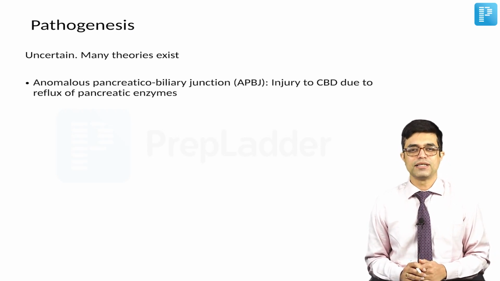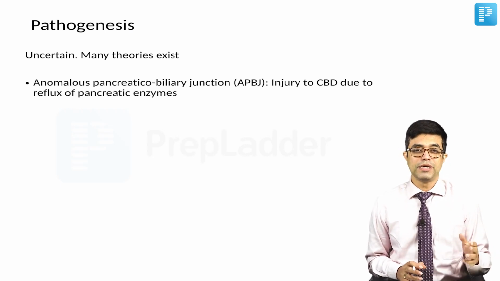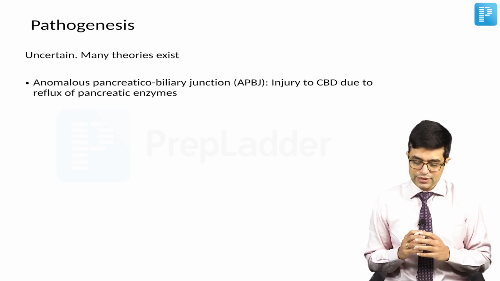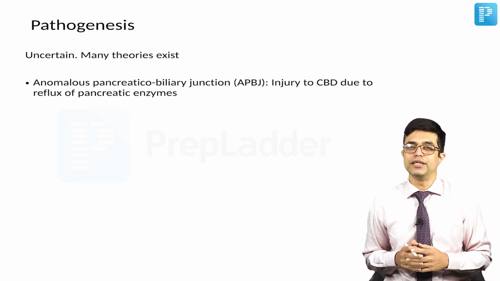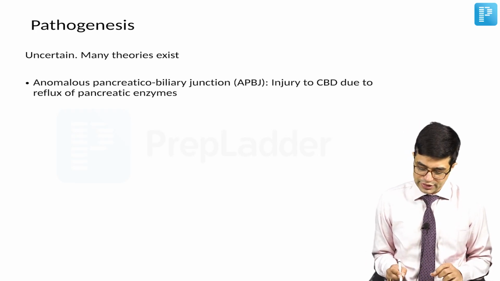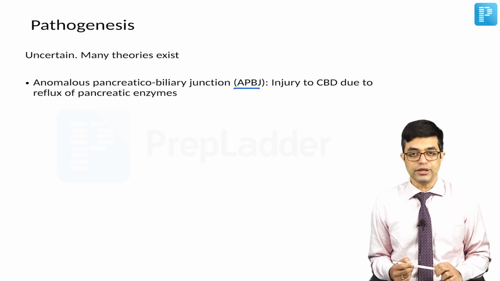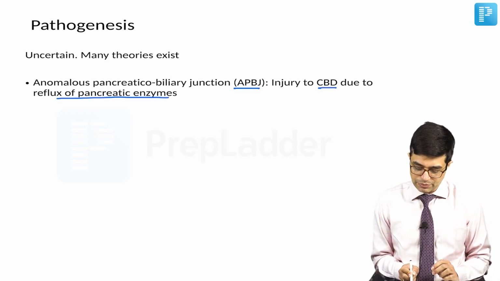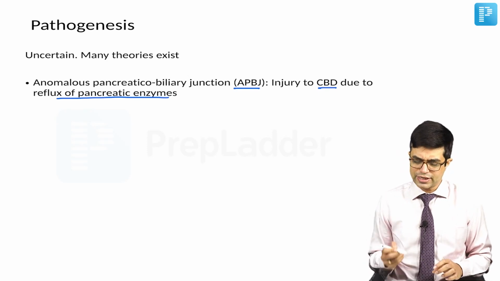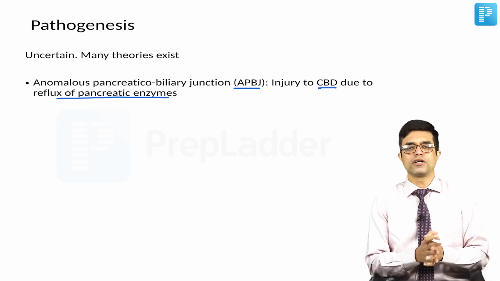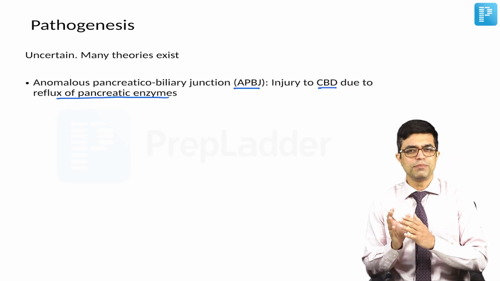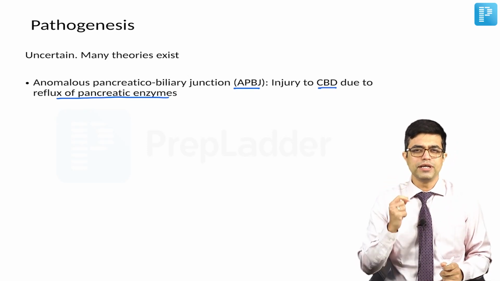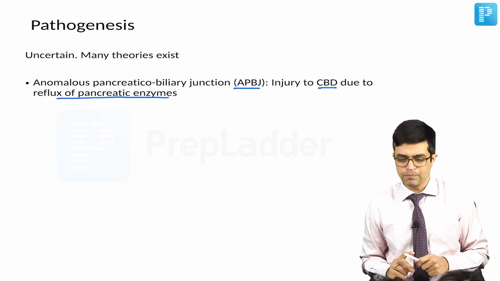One of the commonly accepted hypotheses which is applicable in the common variety of choledochal cyst is there is anomalous pancreatico-biliary junction in these patients. In short, it is written as APBJ. In this, there is injury to the CBD due to reflux of the pancreatic enzymes. Let us try to understand what is happening here. You know that the common bile duct joins with the pancreatic duct, and through the sphincter of Oddi they open into the second part of duodenum, right?